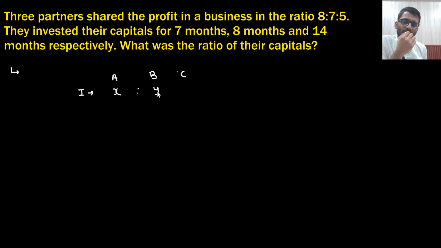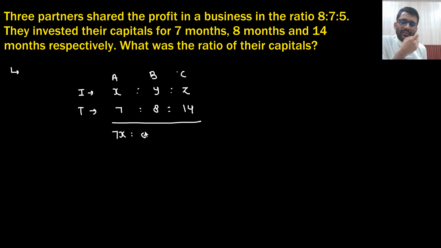X, Y, Z. Time is 7 months, 8 months and 14 months. So basically this should be divided as 7x, 8y and 14z. The result is 8 ratio 7 ratio 5.